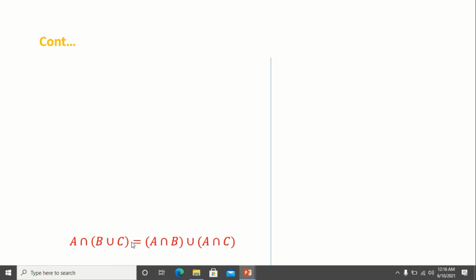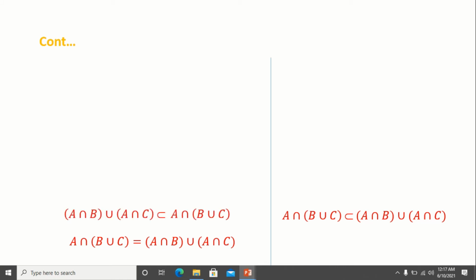First, we proved the set on the left hand side is a subset of the set on the right hand side. That is, we proved A intersection (B union C) is a subset of (A intersection B) union (A intersection C). And next we have to prove the set on the right hand side is also a subset of the set on the left hand side.